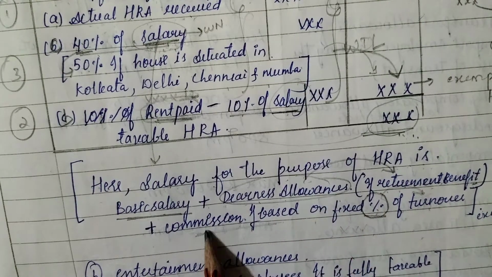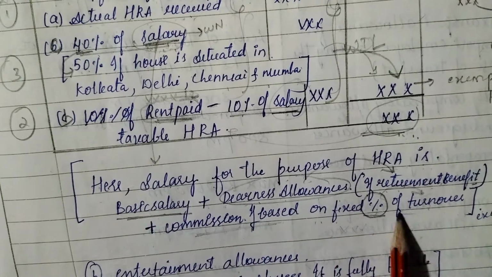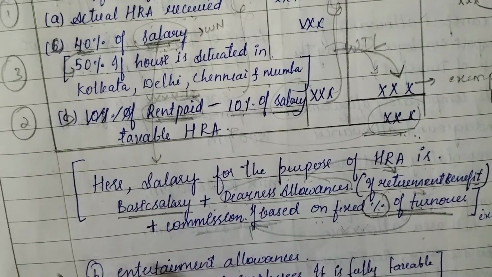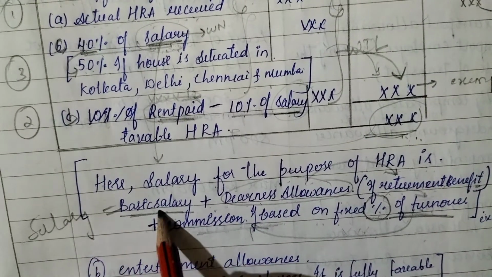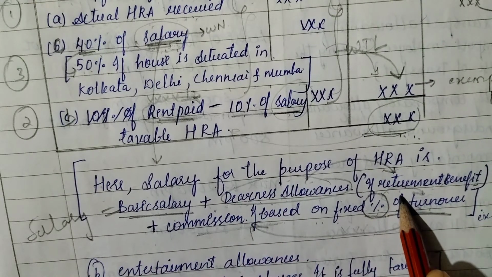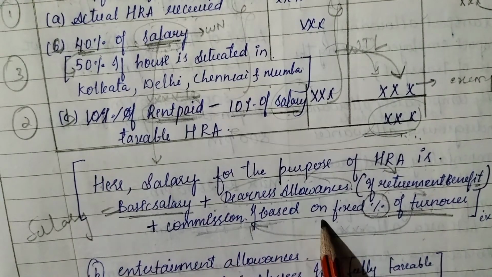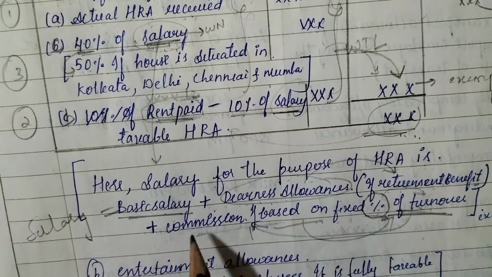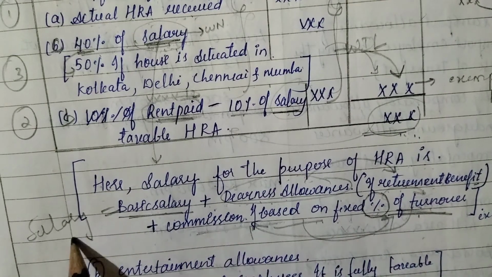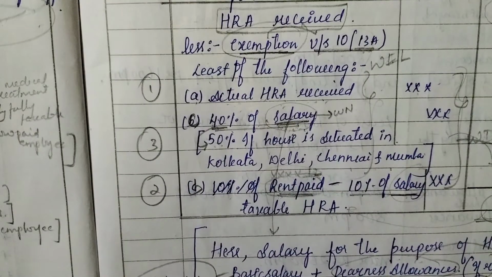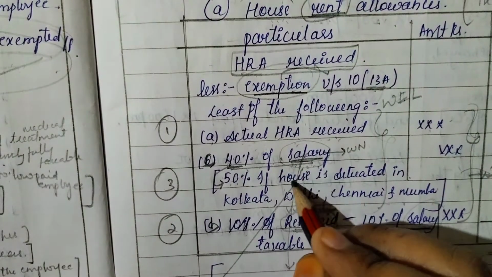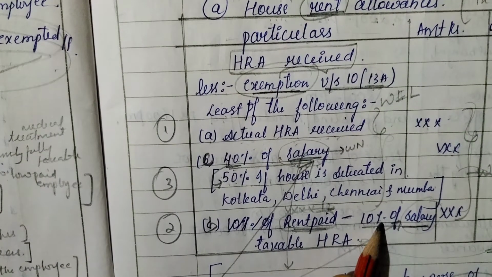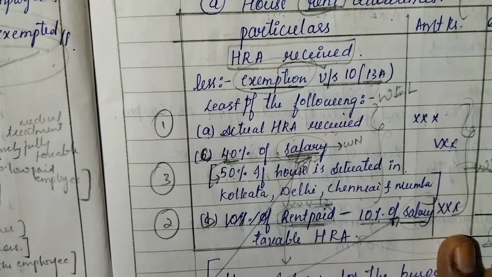Plus commission, if based on turnover. Only if commission is based on turnover do you add it. Salary equals basic pay plus dearness allowance if entering into retirement benefit plus commission if based on turnover. If only commission is given, don't take it; if commission based on turnover is given, just take it. You will get total salary. This salary you take for 40% of salary, and even for 10% of salary. Once you do it, you will get actual HRA.